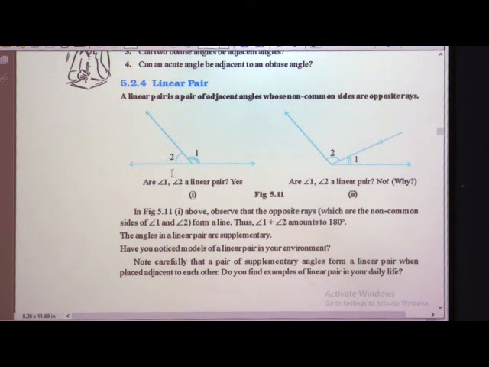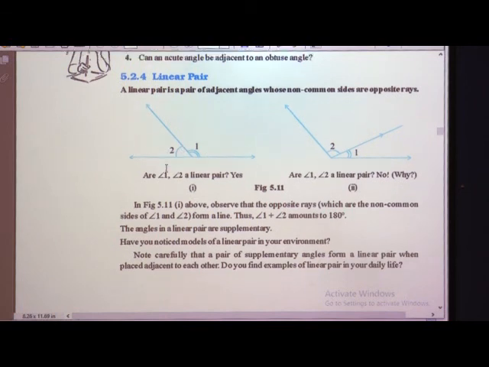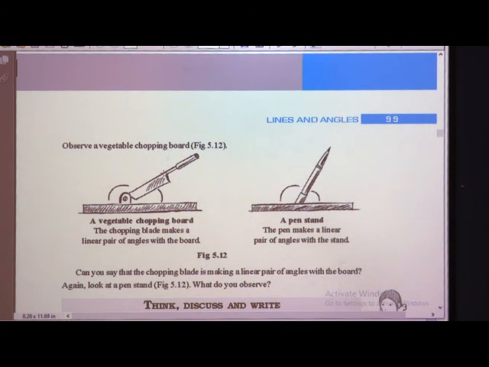It is angle 1 plus angle 2, which is equal to 180 degrees. So when adjacent angles have non-common sides that are opposite rays, they are called a linear pair, and the sum should be 180.